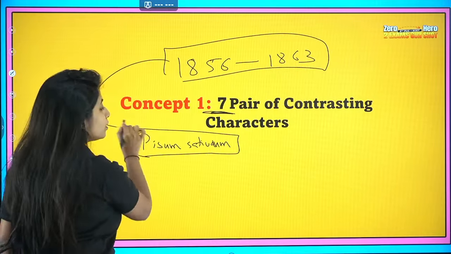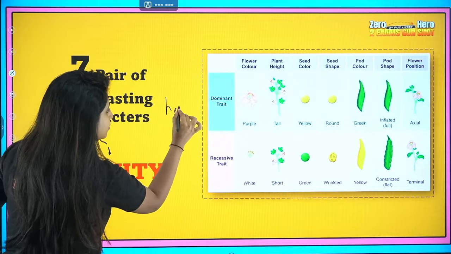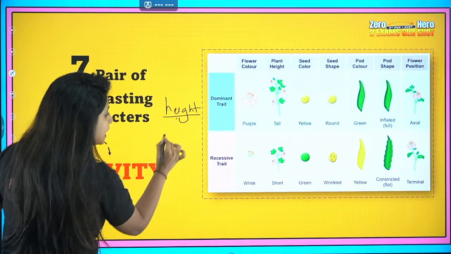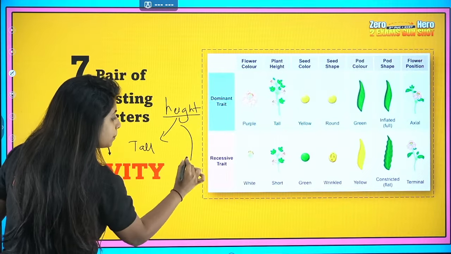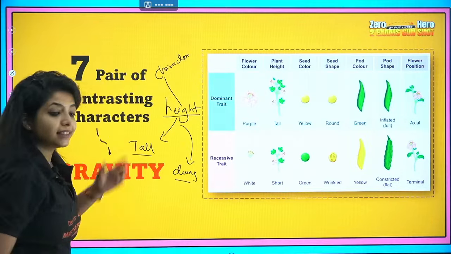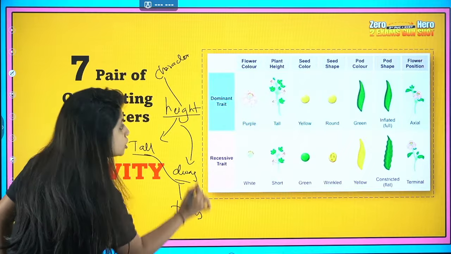Why not a small deal? Because can you spend 7 years on something? Obviously not, it's too difficult for us, right? But he did. And he chose the Pisum sativum plant because it had 7 pairs of contrasting characters. For example, height is a character. In height, there are people who are tall and people who are dwarf. So height is a character, while tallness and dwarfness are the traits of this particular character.